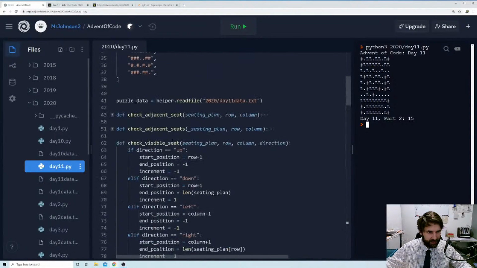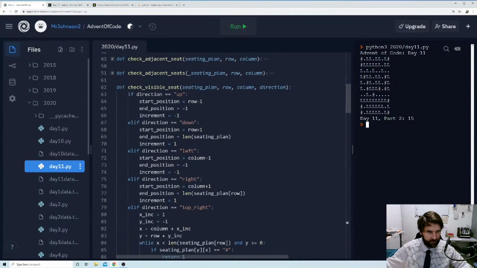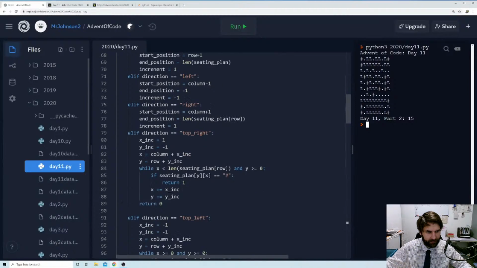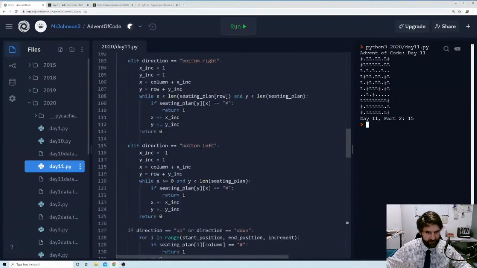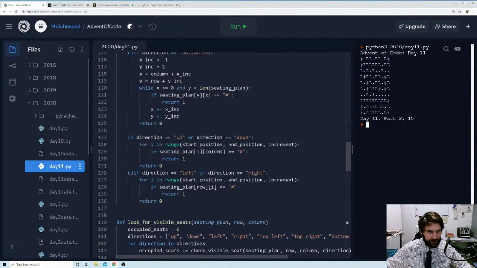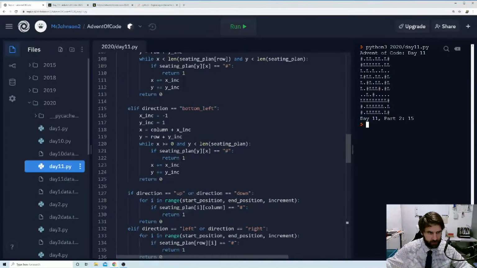Is there anywhere? The direction has to be up, down, left, right, top, right. I've made sure of that. So it is only going to hit one of these if statements, and then this is going to hit, and that's all going to be fine. This all tracks.